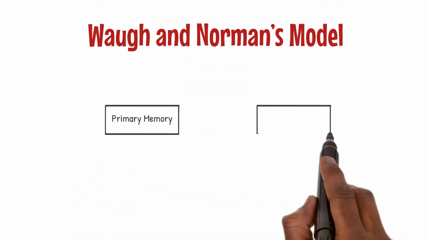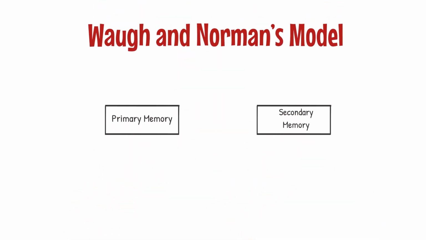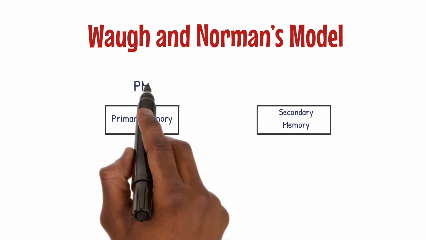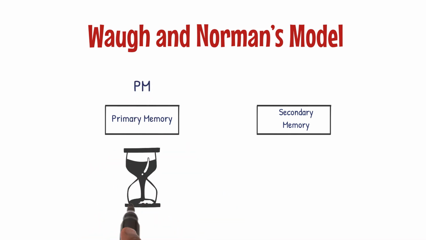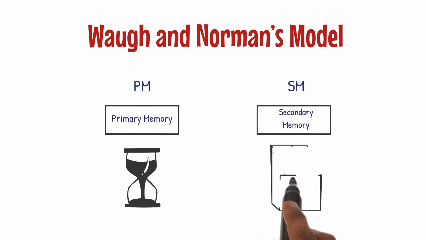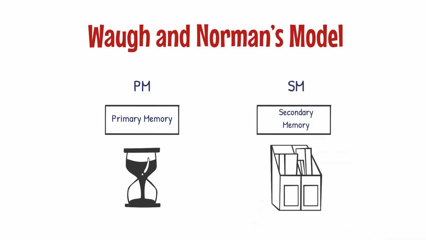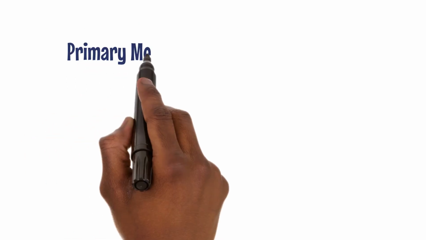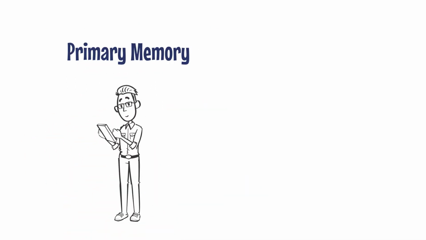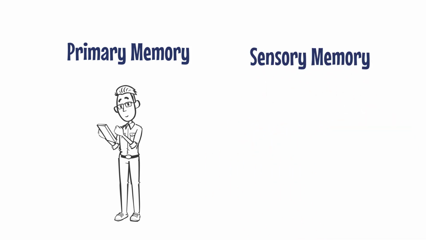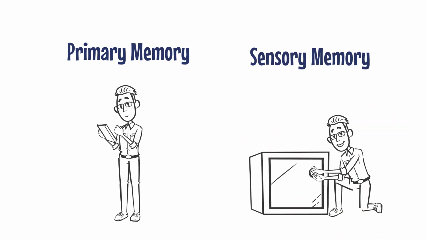Wolff and Norman's model talks about primary memory, PM, and secondary memory, SM. PM is like short-term memory, holding information for a short time. SM is like long-term memory, storing information more permanently. Imagine PM as a small notepad you jot quick notes on, and SM as a big filing cabinet for important